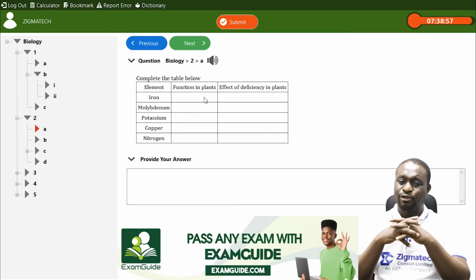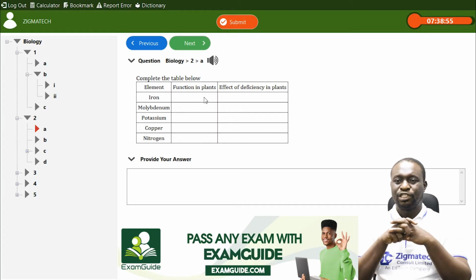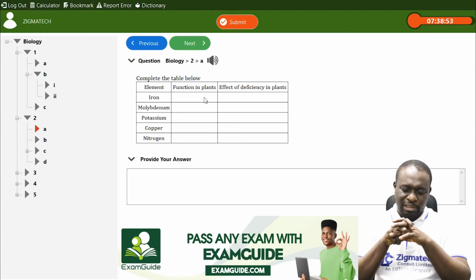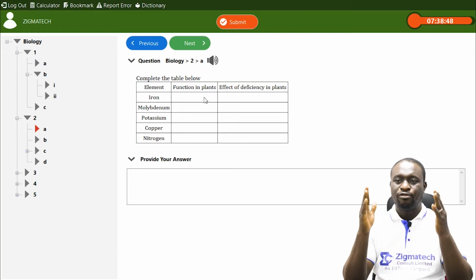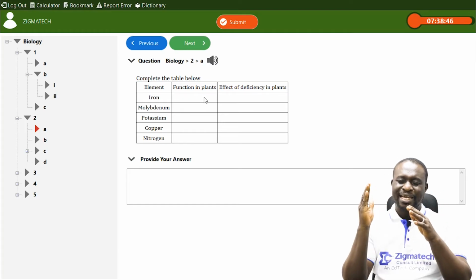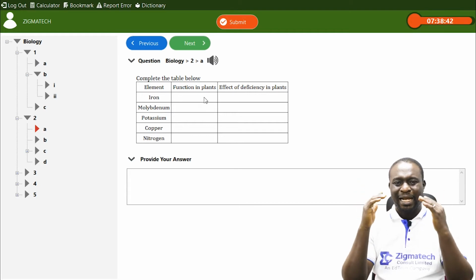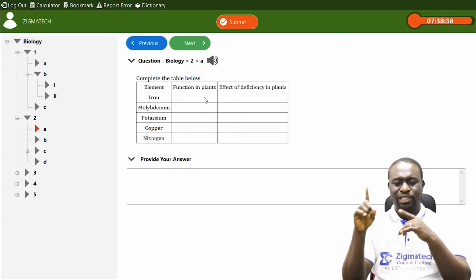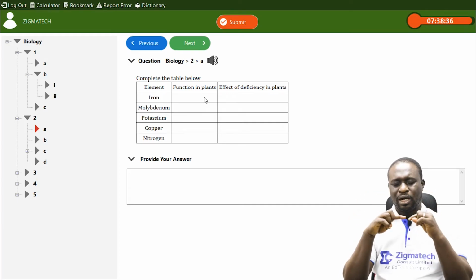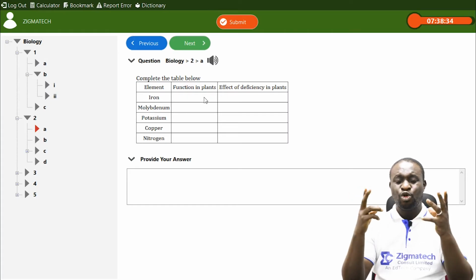So one of the major functions of iron is for the manufacturing or formation of chlorophyll. Now, what is the effect of the deficiency in plants? That is, if plants lack iron. One of the things you see is what we call chlorosis. Chlorosis can also be referred to as the yellowing of the leaves.